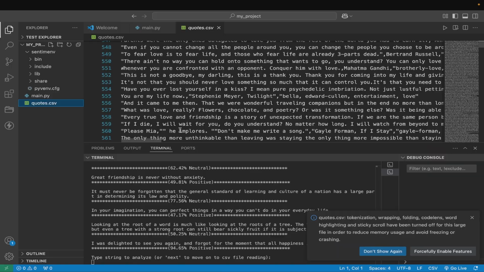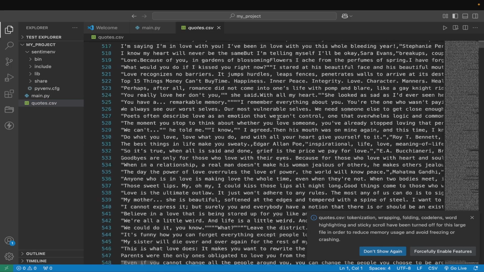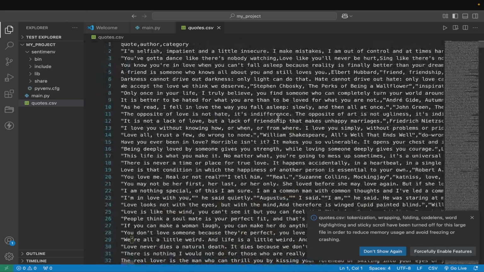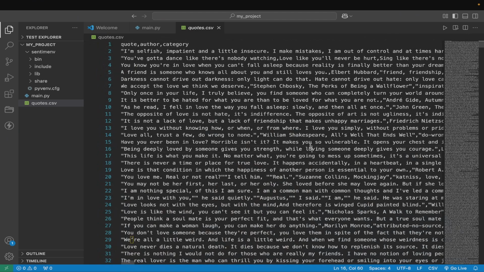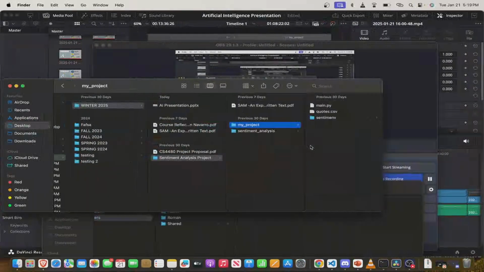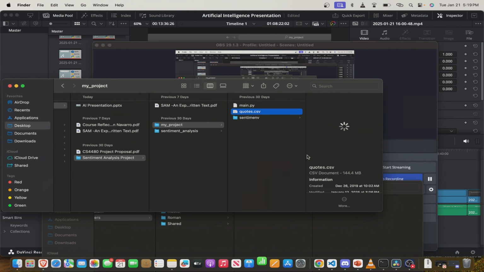Here's the quotes CSV file. It's just full of quotes. It's pretty hard to read in VS Code. So let me just go back here and show it in the Numbers app.